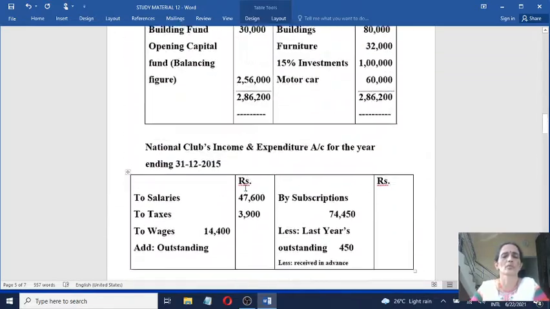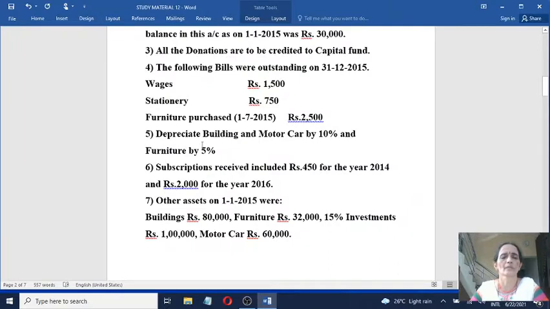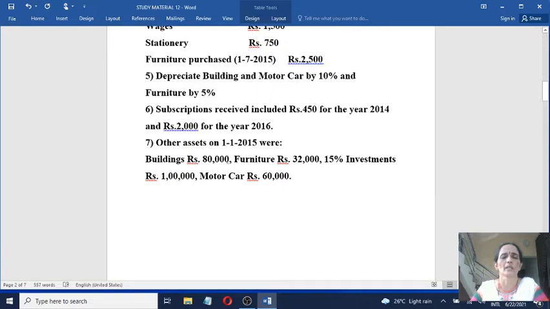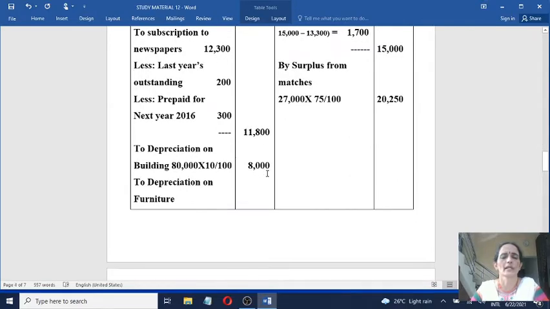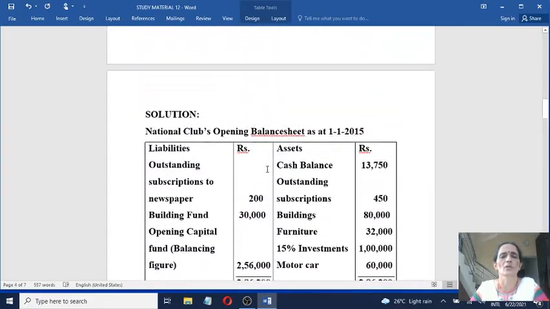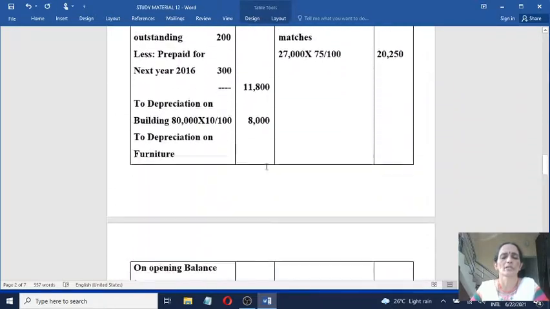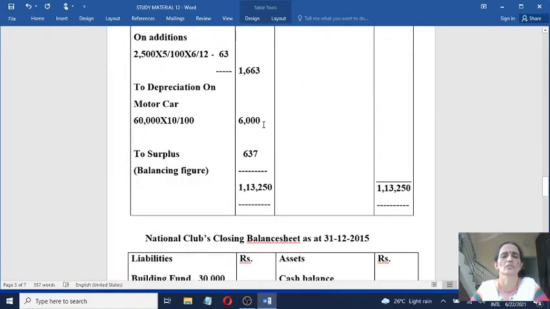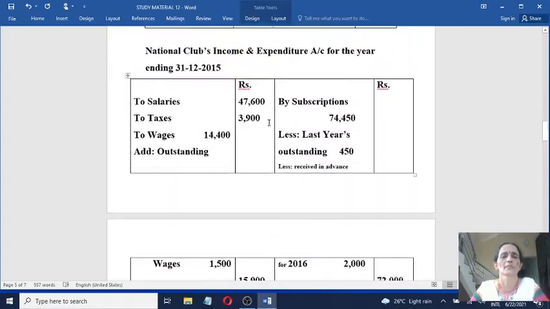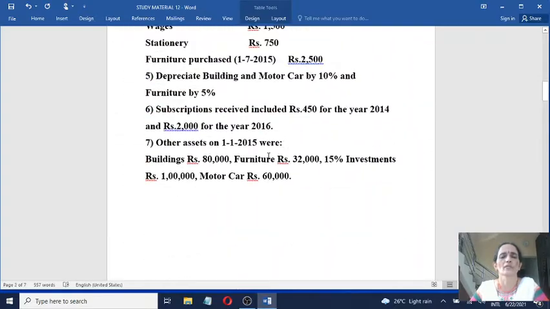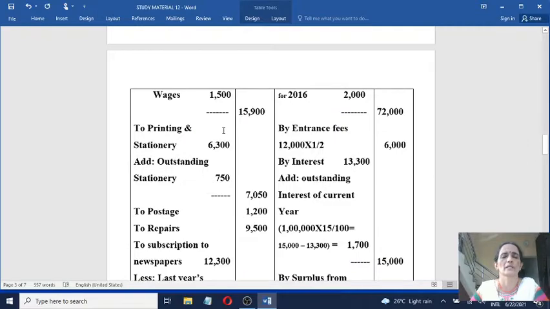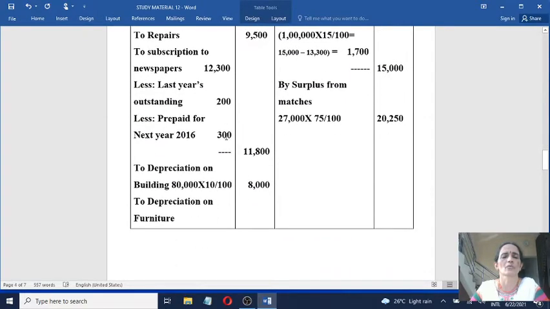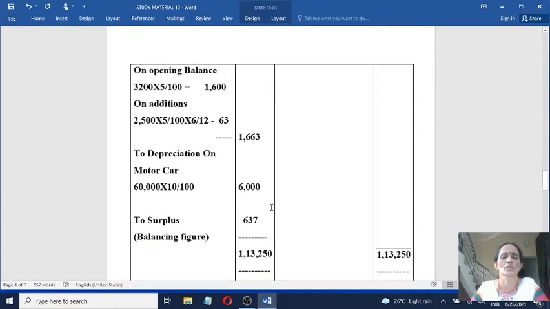Here you are specifically told, look here, depreciation on building and motor car. On building at the rate of 10%, 80,000 into 10 by 100, 8,000. Then depreciation on motor car 10%, we have entered here 60,000 into 10 by 100. Then depreciation on furniture at the rate of 5%. On opening value we have calculated separately, and on additions also we have calculated, 1,663.